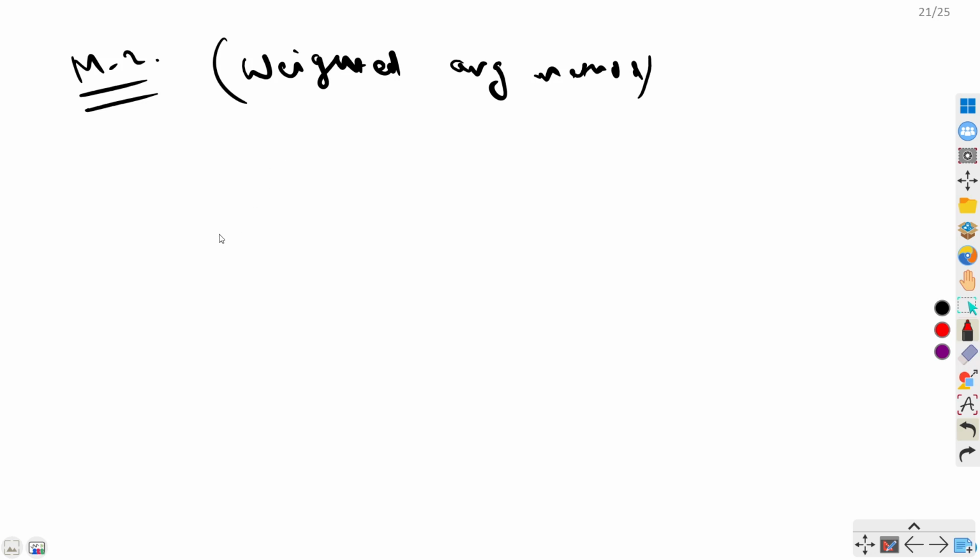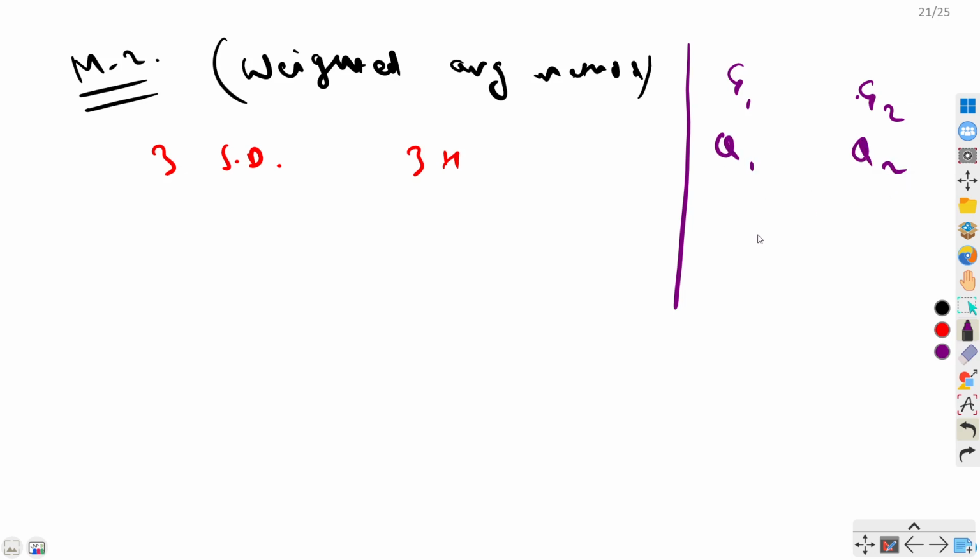If you are increasing your quantities by some percentage value, and you have 2 or 3 types of values and 2 or 3 types of quantities, then you can apply this method. So here we have 3 screwdrivers and here we have 3 hammers. Now let's quickly recap first what is weighted average. So let's say we have group 1 and we have group 2. Here we have Q1 quantities and here we have Q2 quantities, and here we have average 1 and average 2.